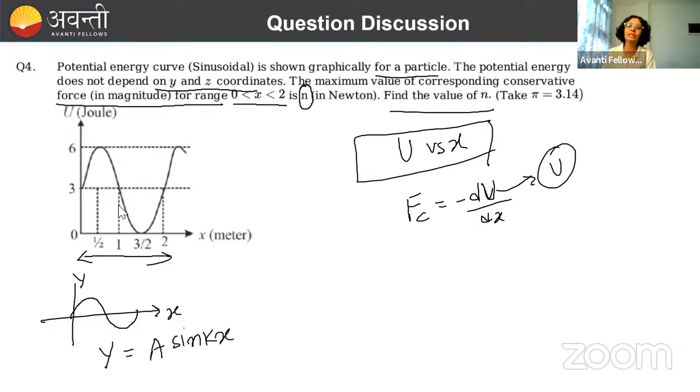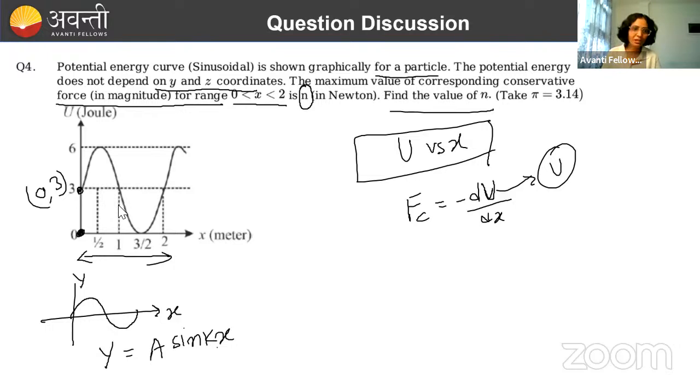Simply this, because here this curve is not changing with time, it is changing with x. So I have simply taken a sin kx. Now amplitude must be given in the question. Now what is happening here? Origin is this, right? From here, our curve is not starting. Our curve is starting from where? Here. From 0, 3.